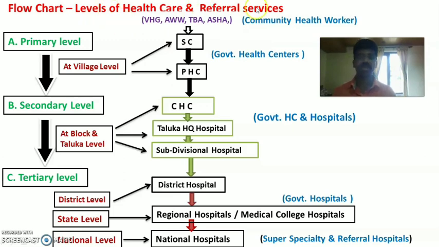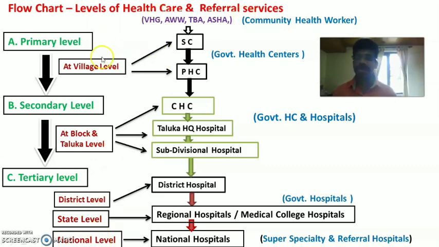Levels of health care and referral services. Now there are three levels of health care, that is primary level, secondary level and tertiary level. Now you know that primary health care is done at the village level. Then secondary level care is done at block level and taluka level. Tertiary health care services are done at district level, state level and national level.